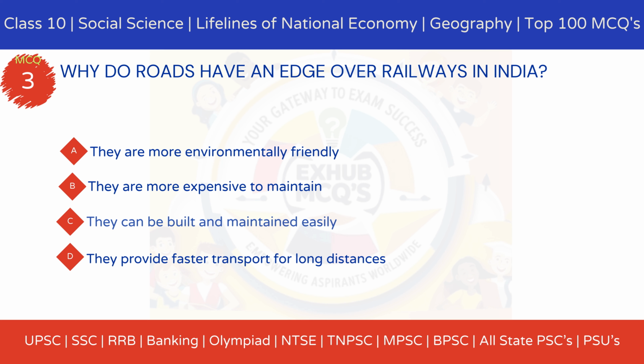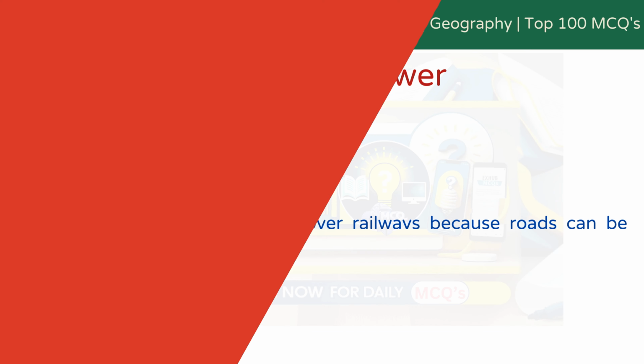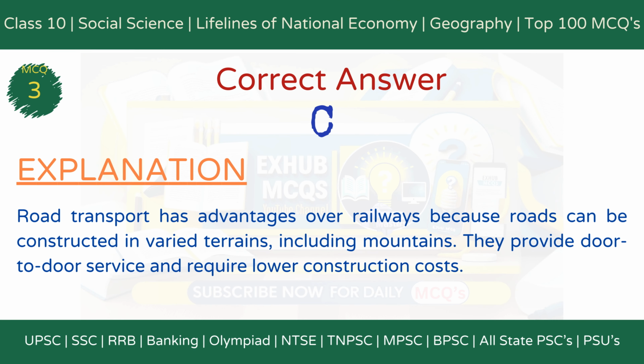Option A, they are more environmentally friendly. Option B, they are more expensive to maintain. Option C, they can be built and maintained easily. Option D, they provide faster transport for long distances. The correct answer is option C, they can be built and maintained easily.